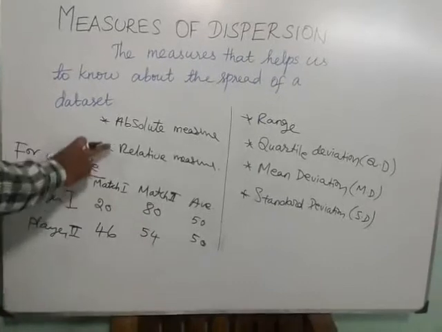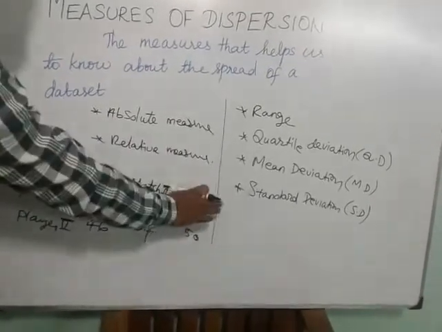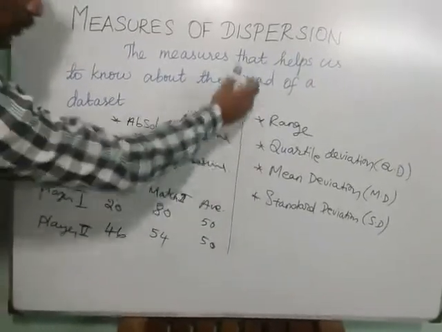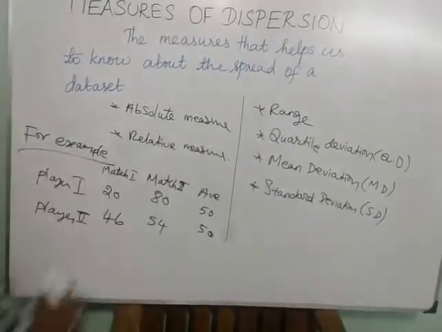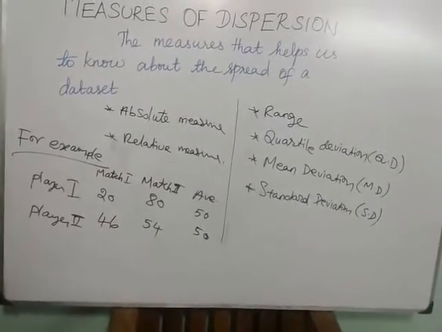So here there are two types: absolute and relative. In the absolute measure we have four concepts: range, quartile deviation, mean deviation, standard deviation, and each coefficient is called relative measure. Okay. Now you see one by one. First you see range.